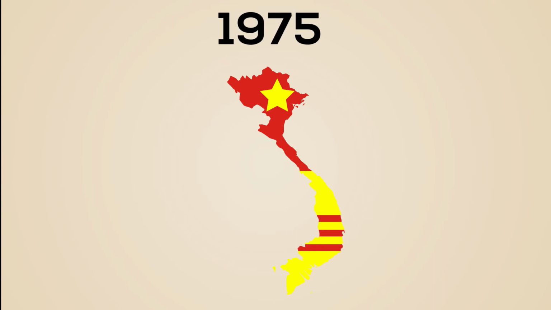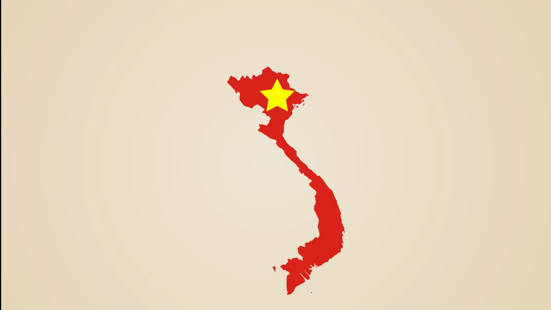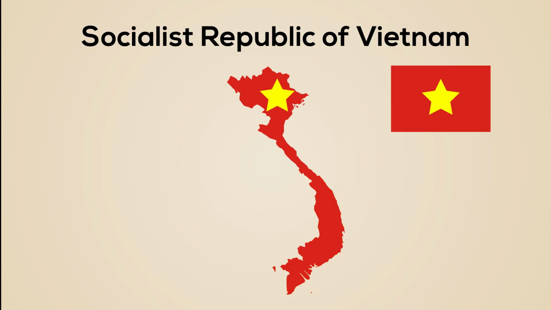In 1975, North Vietnam launched the final offensive against the South, capturing Saigon, the capital of South Vietnam, in April of the same year, and effectively ending the war. The next year, the country was unified into the Socialist Republic of Vietnam as we know today.